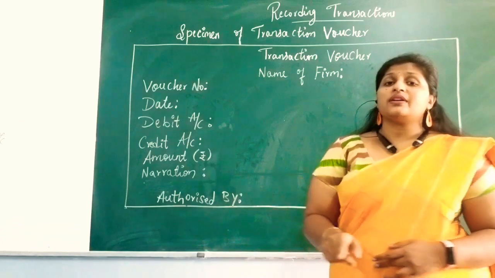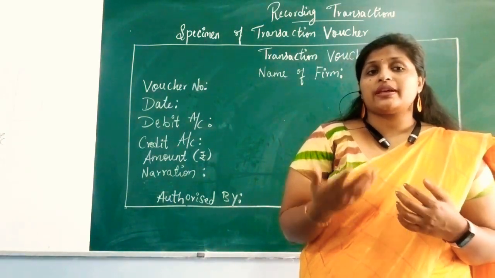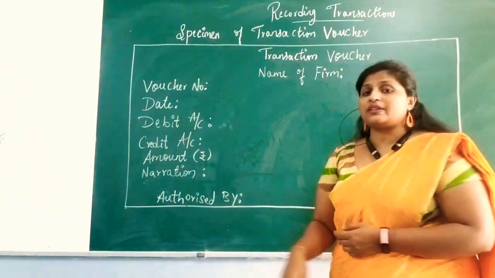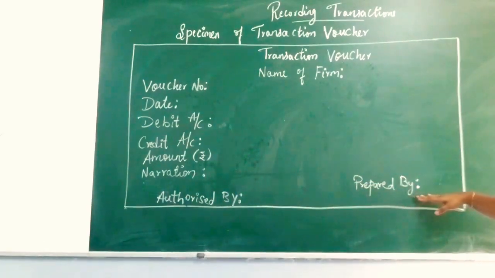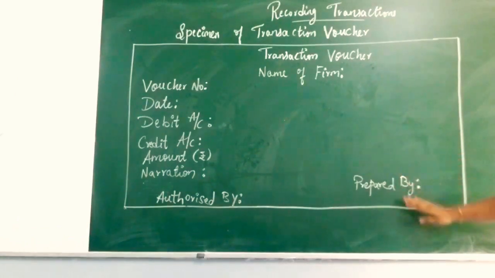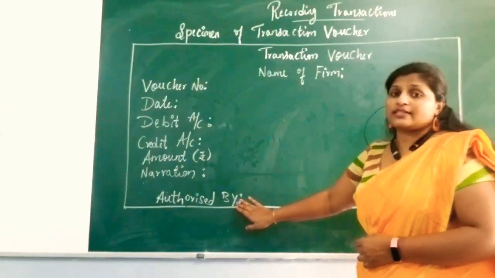Narration is nothing but the explanation given for the expenditure that happened. Whatever expenses happened, for that they are going to give the explanation of why they have spent that money. And in this corner they are going to sign. It is signed by whoever is preparing this voucher. They are going to sign here. After that they are going to pass this bill to the authorized person.